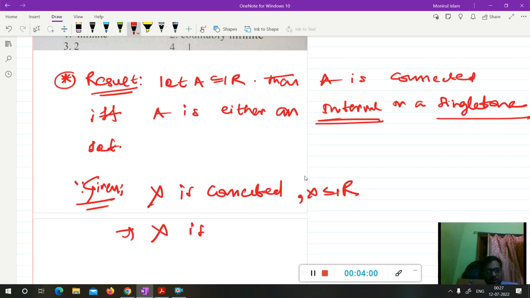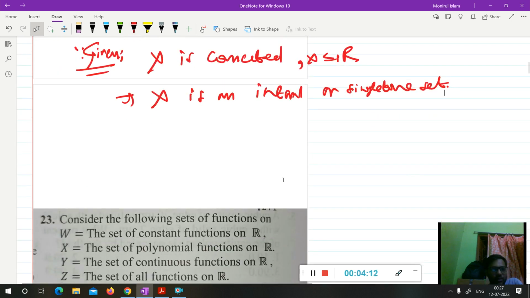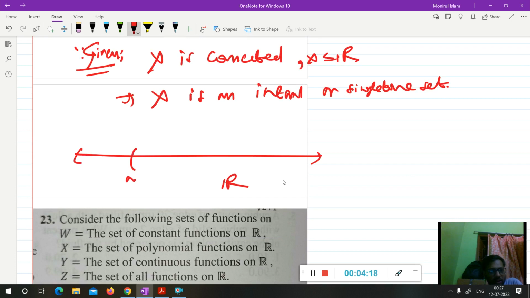Now first, suppose X is an interval. An interval of R will be of the form open or closed interval, or of the type a to infinity, or minus infinity to b.